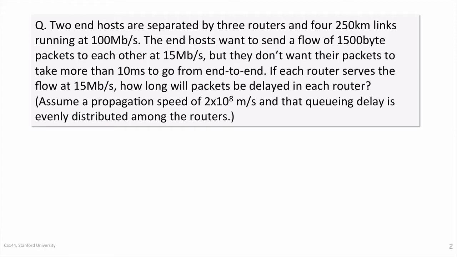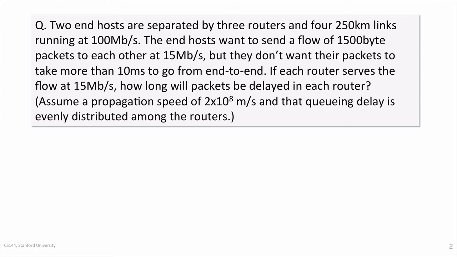If each router serves the flow at 15 megabits per second, how long will packets be delayed in each router? We can assume a propagation speed of 2 times 10 to the 8 meters per second, and that the queuing delay is evenly distributed among the routers. From the question, we know that 1/3 of the queuing delay will be in each of the routers. So first, we need to figure out what the queuing delay is.